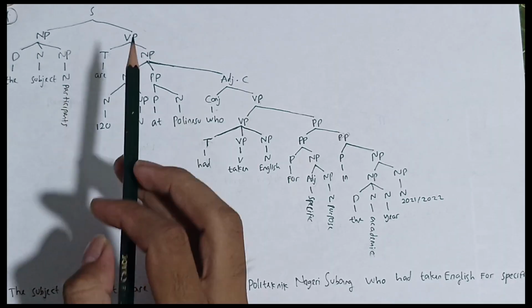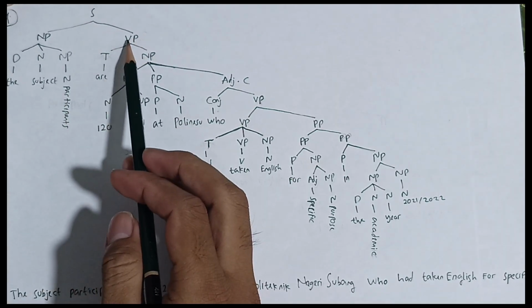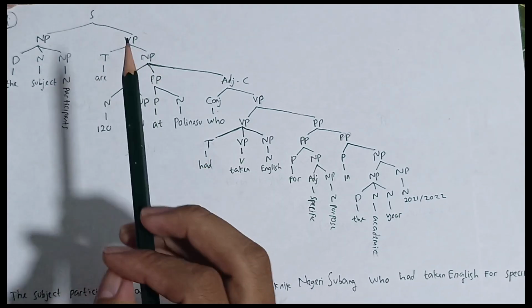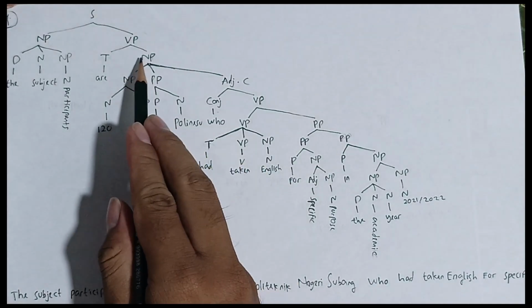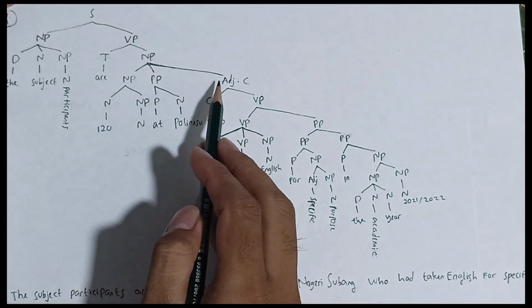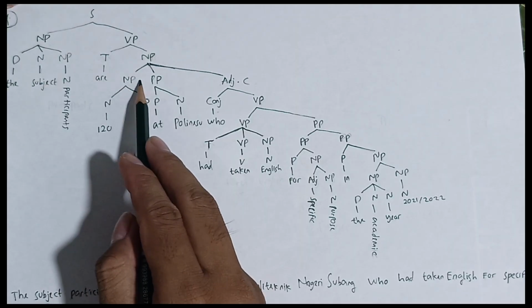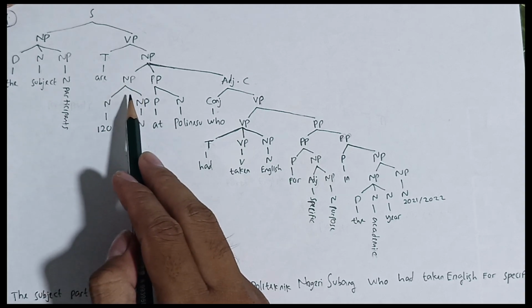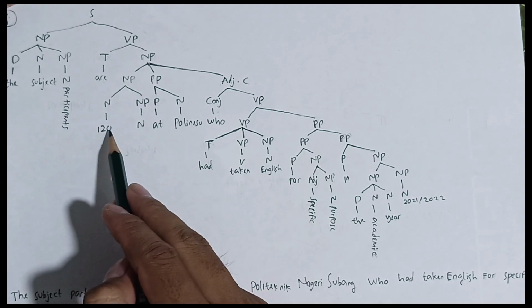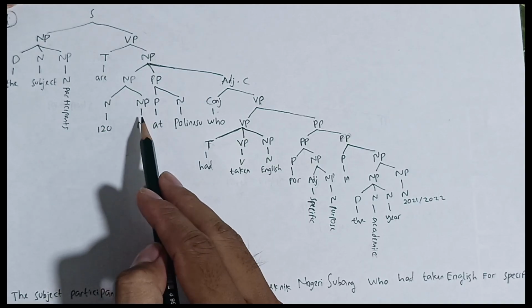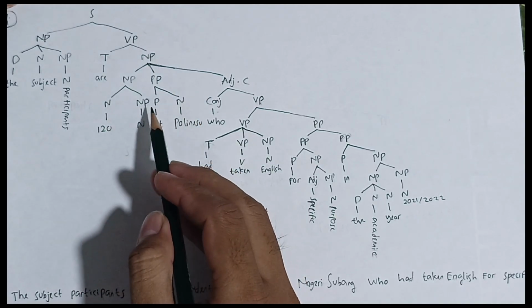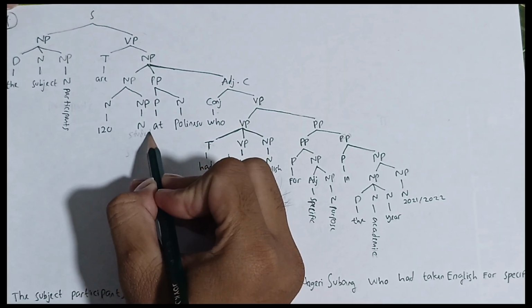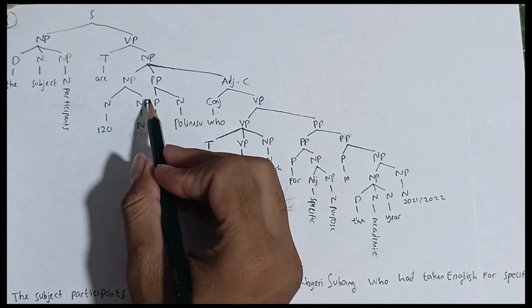The noun is "participant". And then the sentence is also formed by a verb phrase. The verb phrase is formed by tense and a noun phrase. The tense is "are", and the noun phrase is formed by a noun phrase, verb phrase, and adjective clause. The noun phrase is formed by a noun and a noun phrase, so it is called a noun phrase because the noun becomes the main. The noun is "120" and the noun phrase is "students". I forgot to write "students", because students is plural, so it's called a noun phrase.